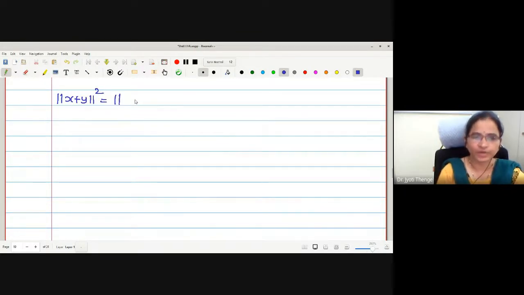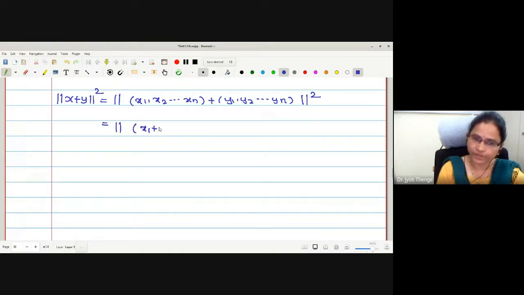Let me write the vectors x1, x2 to xn plus y1, y2 to yn. Coordinate-wise addition will be followed. Therefore, this is x1 plus y1, x2 plus y2, and lastly xn plus yn.